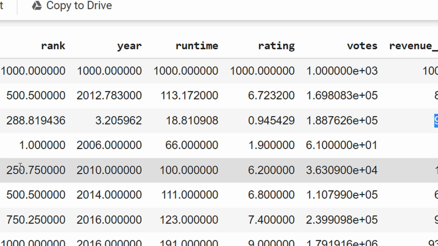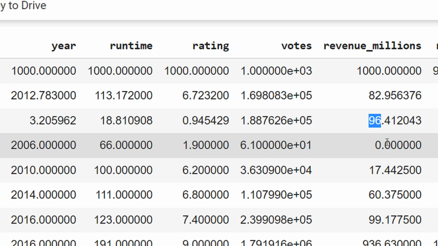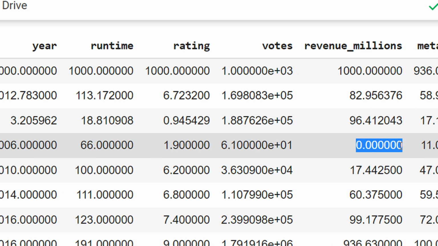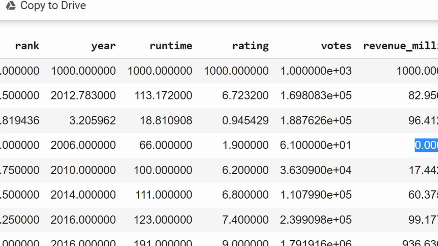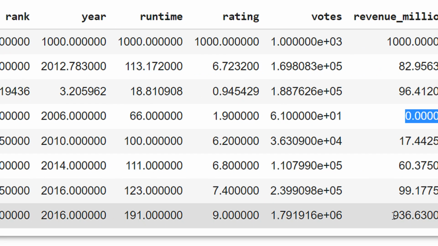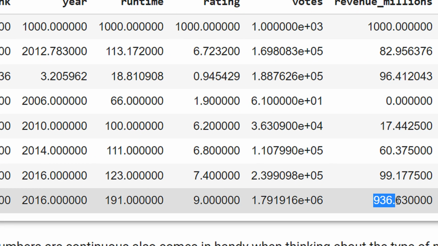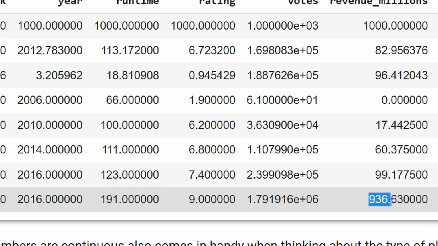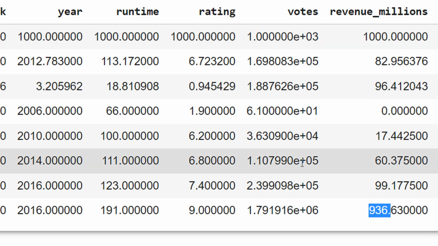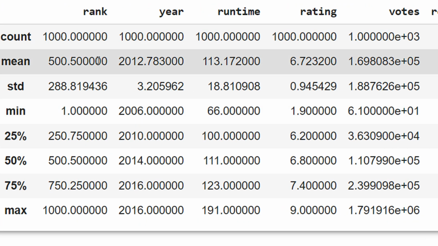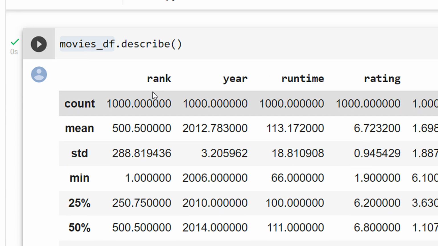And the maximum revenue for the movie was 936 million, right? Votes have been in the scientific calculation, right? So basically, when you do a describe function, you get a whole idea about the data: the mean, max, standard deviation, median, quartiles, and all those things, right? Now let us see, we can also do a describe for a single column.